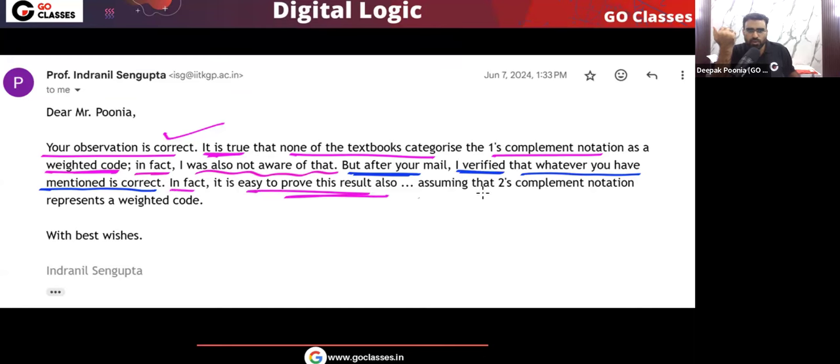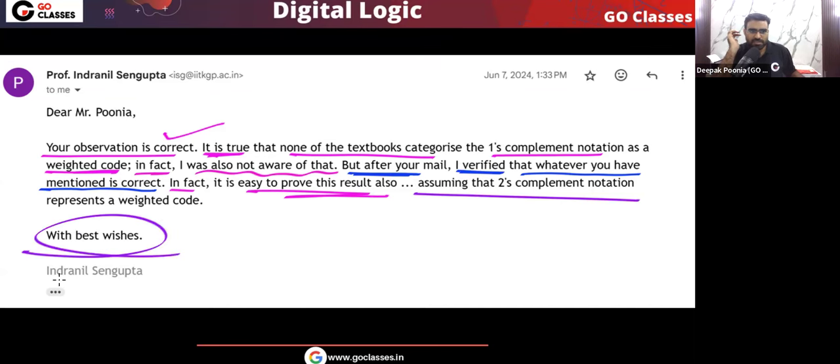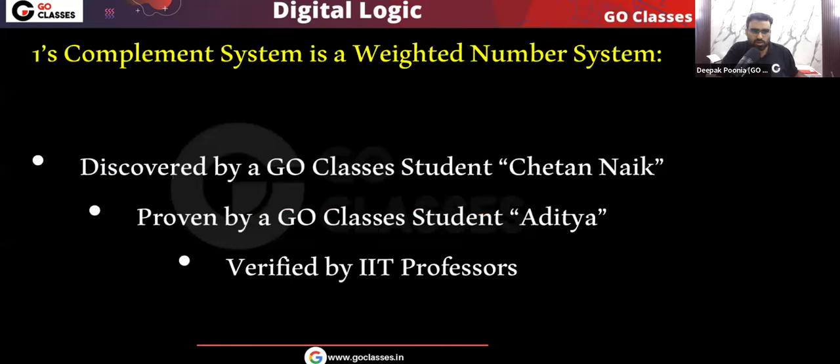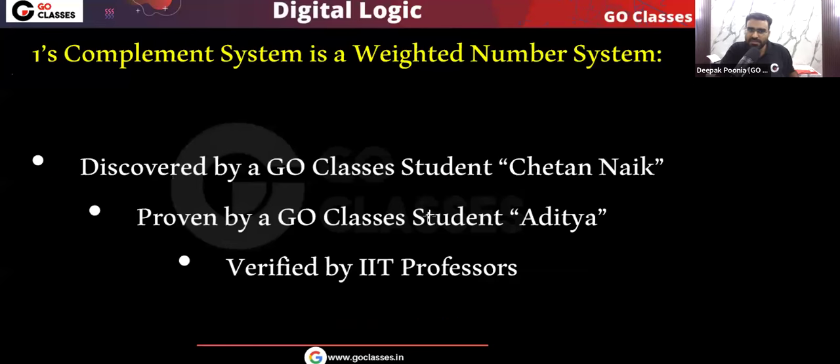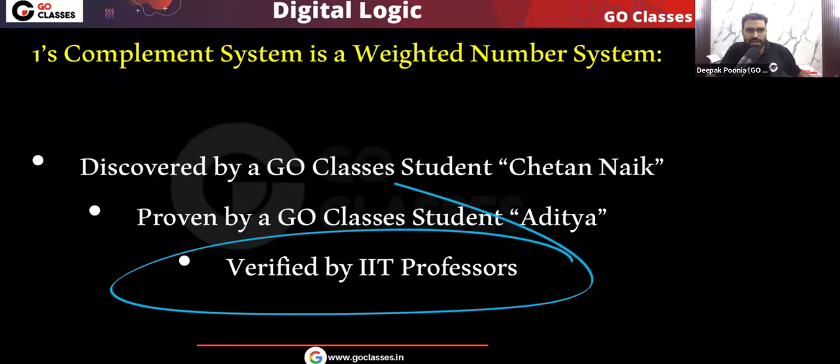We can also prove it, as I told you that Aditya actually proved it. The proof is also very simple, but we will not go into the proof. So the point is that my best wishes to Professor Indranil Sengupta. This is a huge moment for us, for Chetan mainly. So the credit goes to Chetan. So let me tell you that one's complement representation is a weighted number system. It was discovered by a Go Classes student, Chetan Naik, and verified by IIT professors.